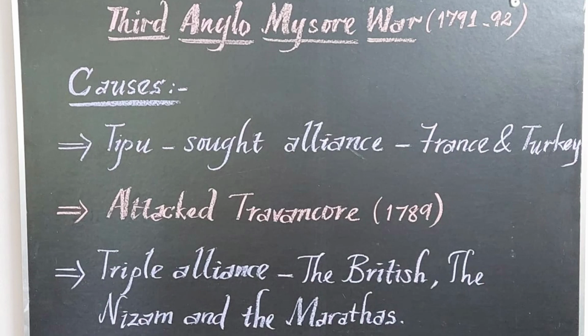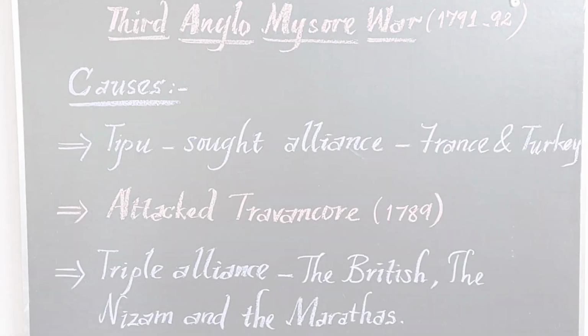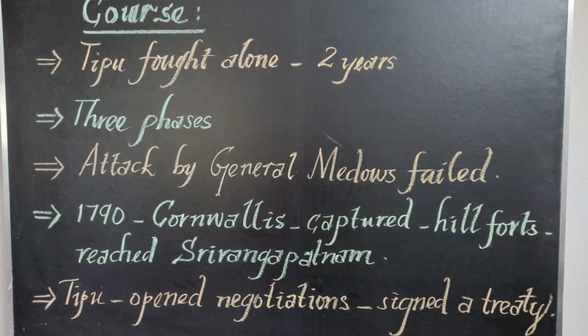So Tipu didn't get help from anyone, so he had to fight alone. The duration of the Third Anglo-Mysore War was 1790 to 1792. Tipu didn't get help from anyone, but he was brave enough to fight alone. For 2 years he fought alone, and it went in 3 phases.